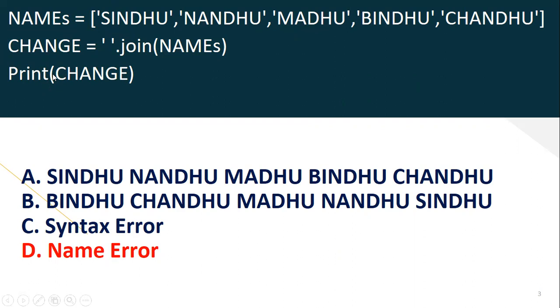And after that, I'm trying to print it. Why is it showing a name error? That is the question, because this looks like the right answer. Why is it showing a name error? It is a simple thing. I've written a capital P here, so that's why it is showing an error. Python is case sensitive, so we want to use a small p here. Then the name error will be solved.